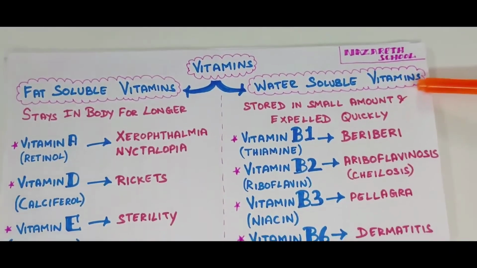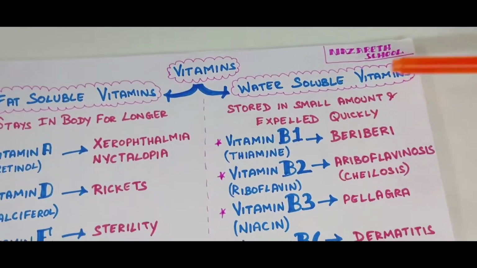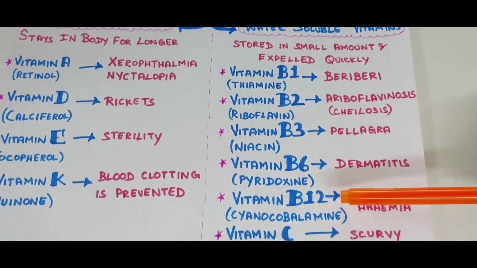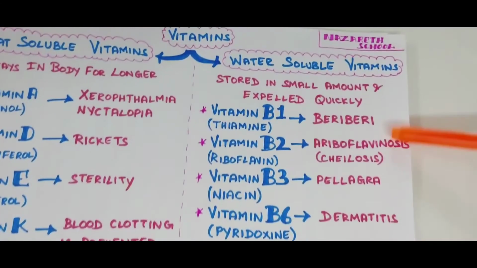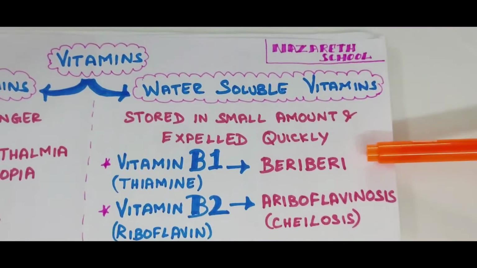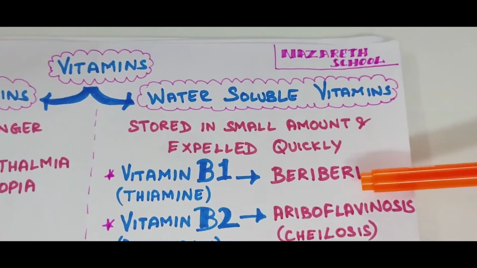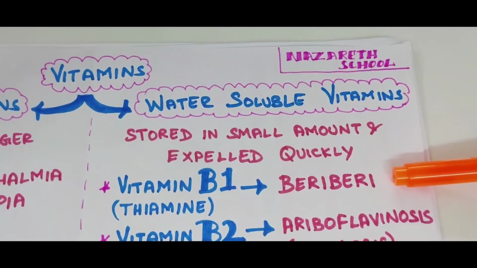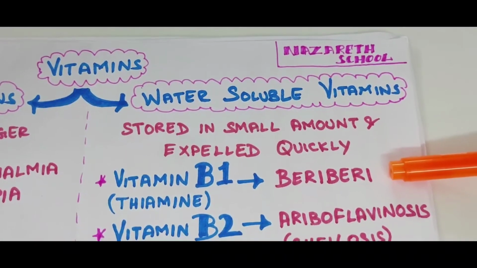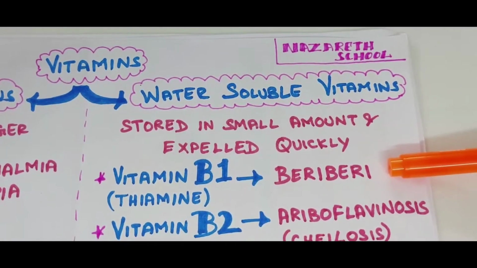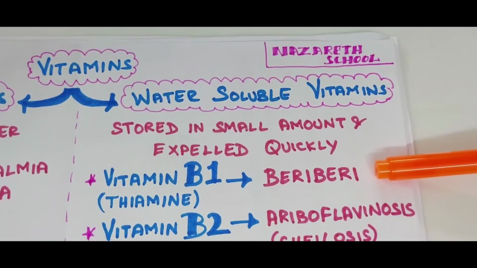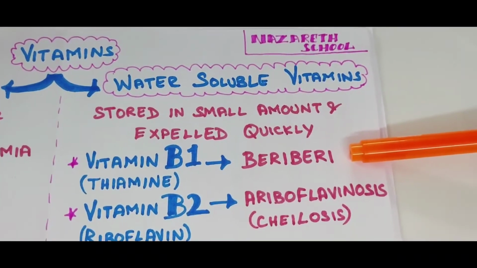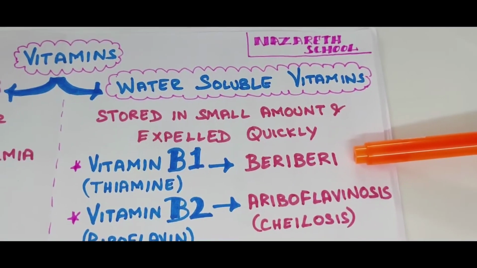Next is water soluble vitamins. Water soluble vitamins are vitamin B1, vitamin B2, vitamin B3, vitamin B6, vitamin B12, vitamin C. First one, vitamin B1, otherwise known as thiamine. The dietary sources of vitamin B1 are whole grains, yeast, eggs, liver, sprouted pulses. Deficiency disease, beriberi. It affects heart and circulatory system. Symptoms: degenerative changes in the nerves, muscles become weak, paralysis.